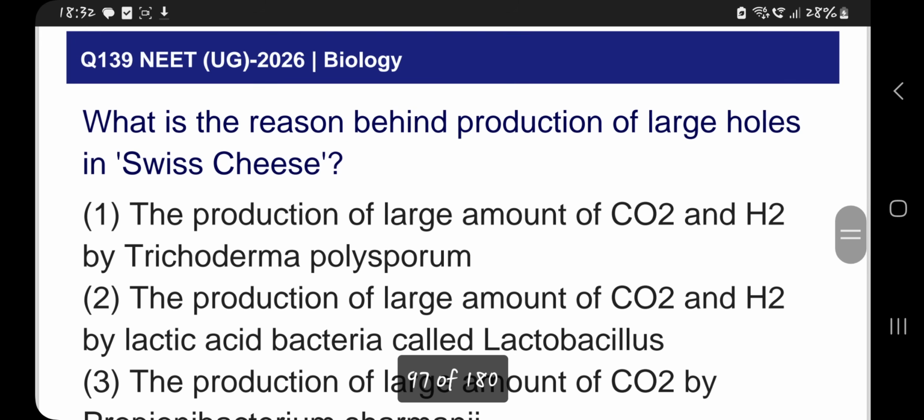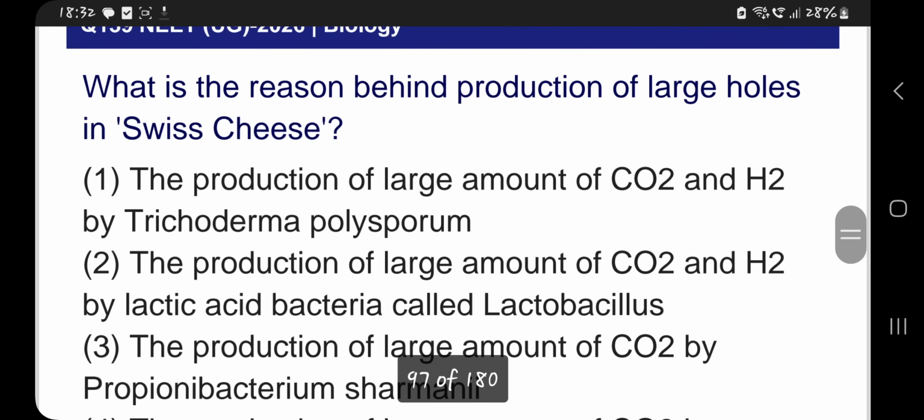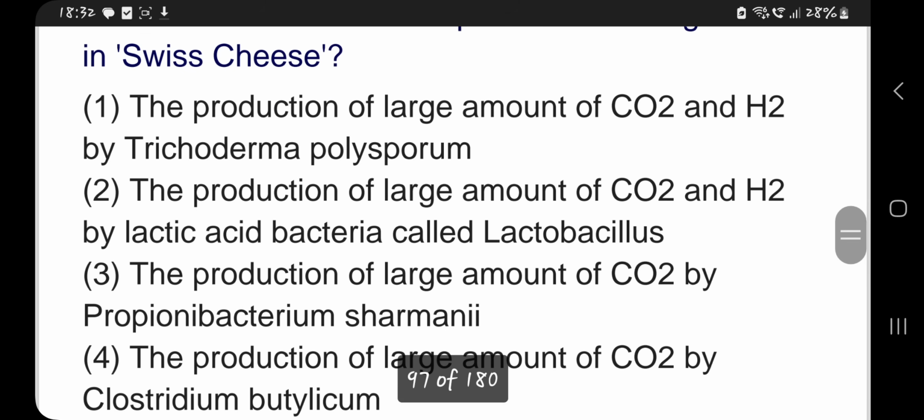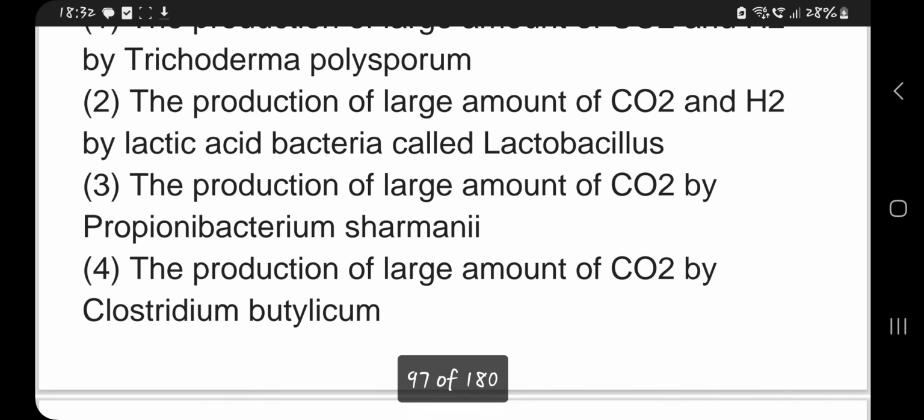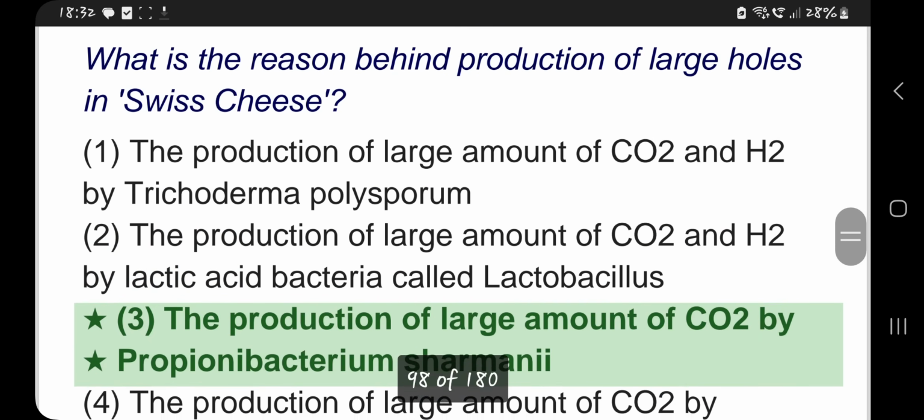What is the reason behind production of large holes in Swiss cheese? The production of large amount of carbon dioxide and H2 by Trichoderma polysporum? The production of large amount of carbon dioxide and hydrogen by lactic acid bacteria called Lactobacillus? The production of large amount of carbon dioxide by Propionibacterium sharmanii. So third one is the correct answer.